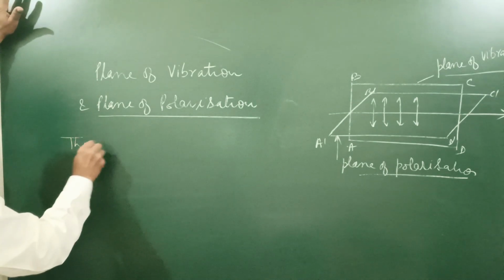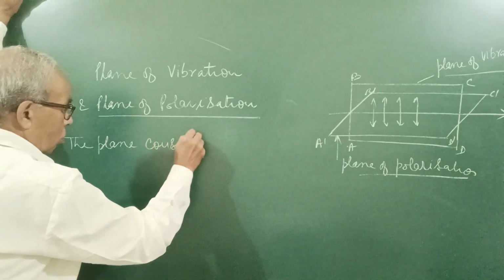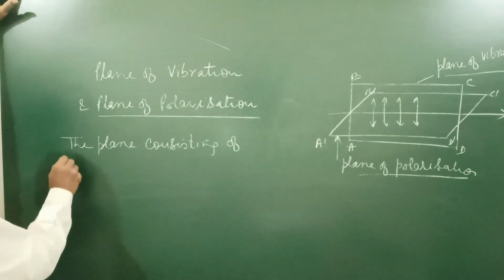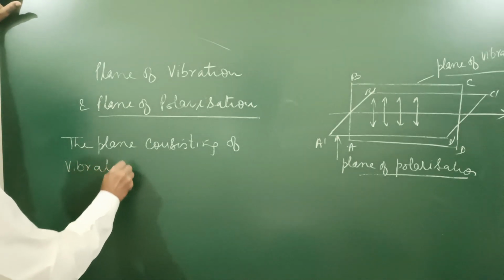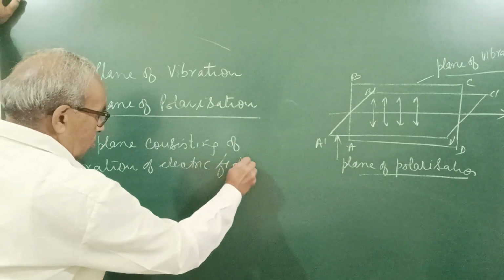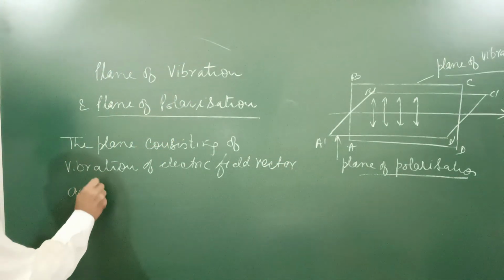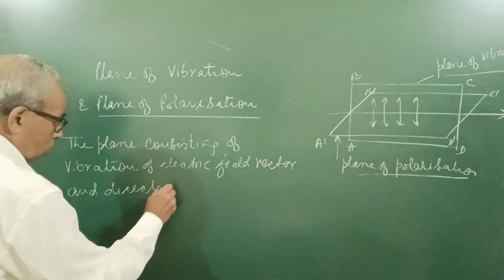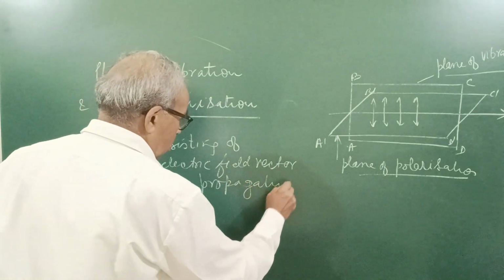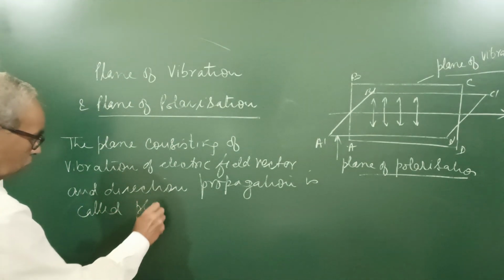The plane consisting of the vibration of the electric field vector and the direction of propagation is called the plane of vibration.